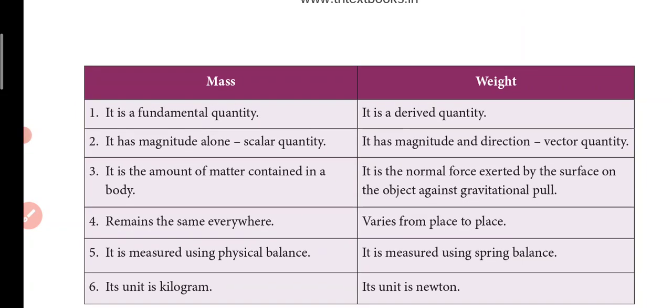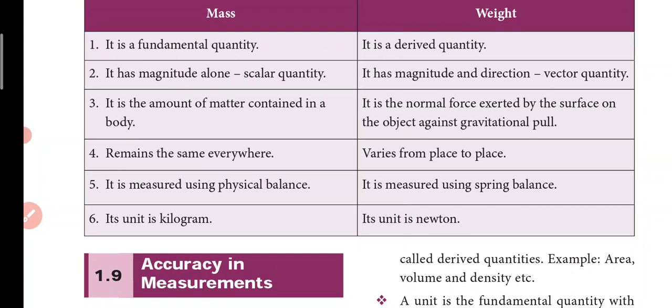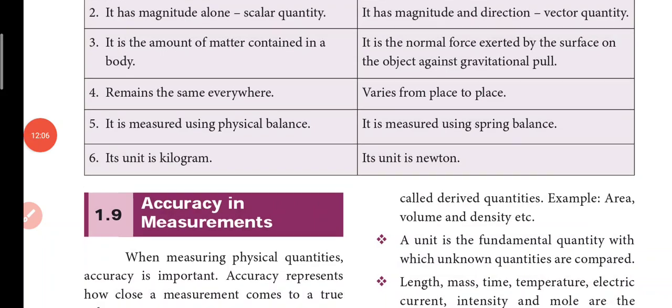And what is the difference between mass and weight? Mass is a fundamental quantity and weight is a derived quantity. Mass has magnitude alone, weight has magnitude and direction. If anything has magnitude alone, it is a scalar quantity. Magnitude and direction, that is the amount of substance and the direction towards the gravitational pull, is a vector quantity. Mass is the amount of matter contained in a body. Weight is a normal force exerted by the surface on the object against the gravitational pull. Mass remains the same everywhere, weight varies from place to place. Mass is measured using a physical balance, and weight is measured using a spring balance. The unit of mass is kilogram, and the unit of weight is Newton.